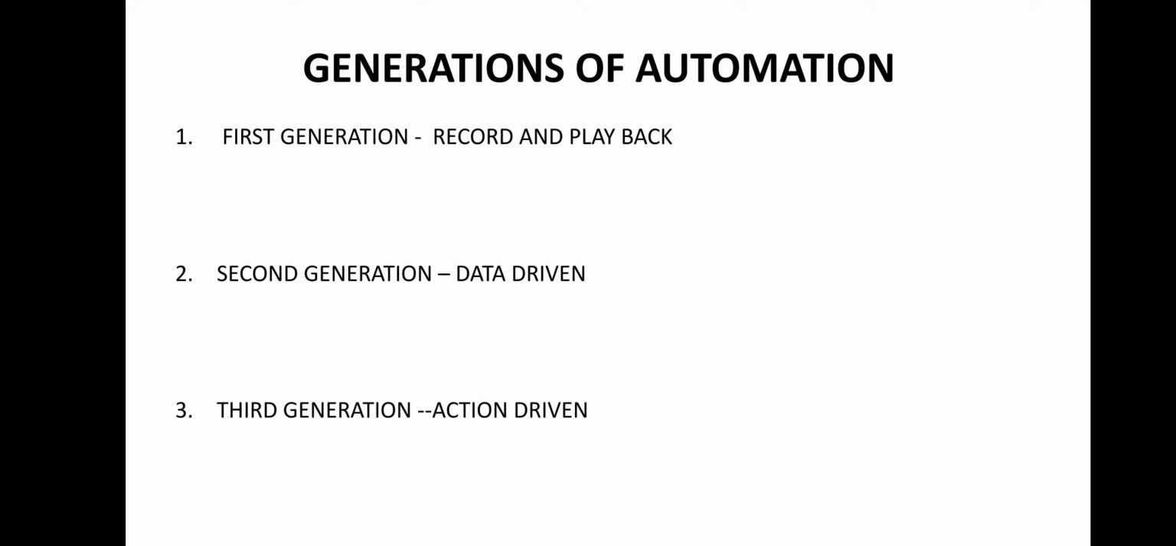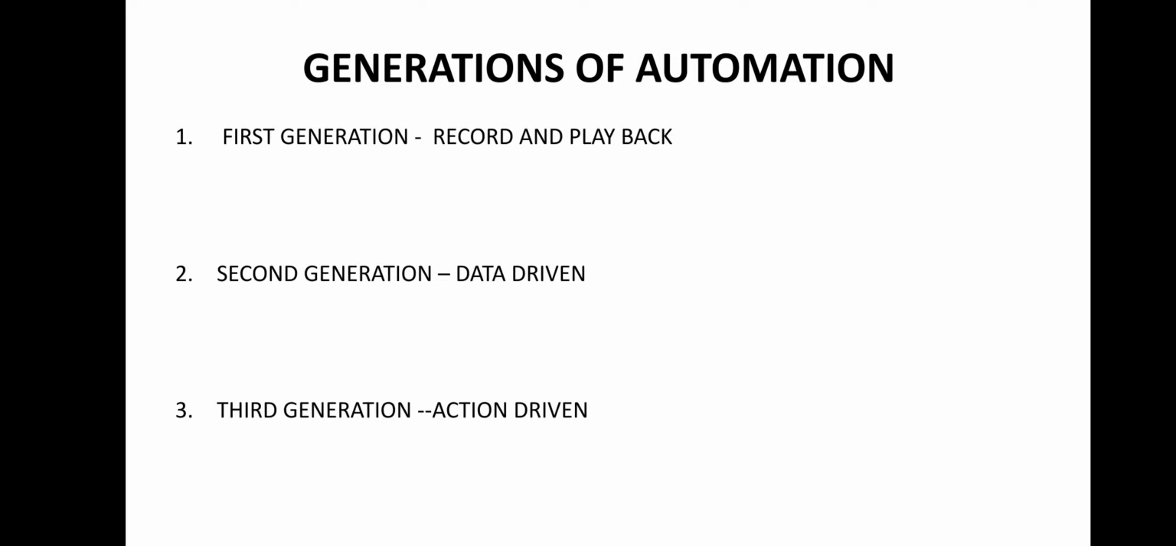Second is data driven, and third one is action driven. So let us discuss these. There are different generations of automation. The skills required for automation are basically dependent on what generation of automation the company is in, or desires to be in the near future.